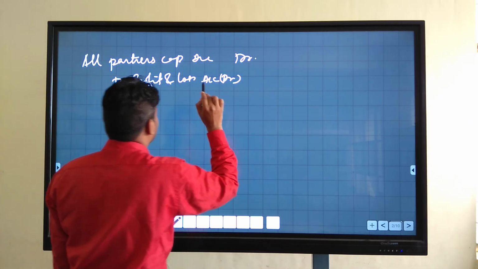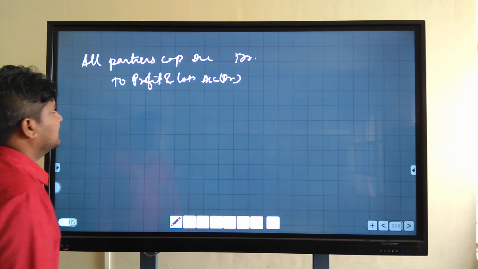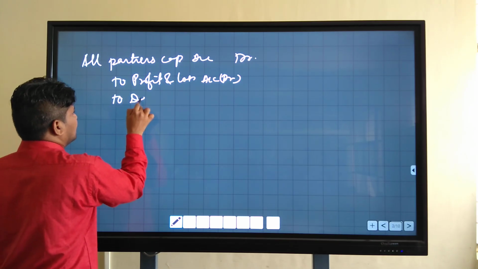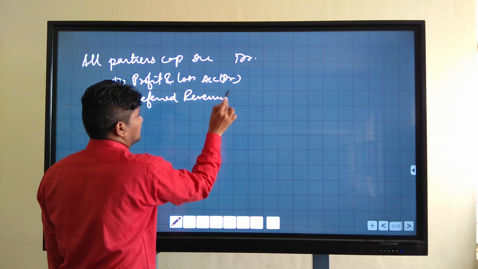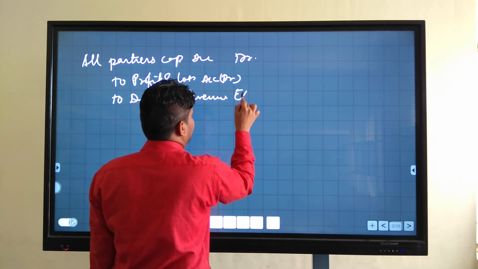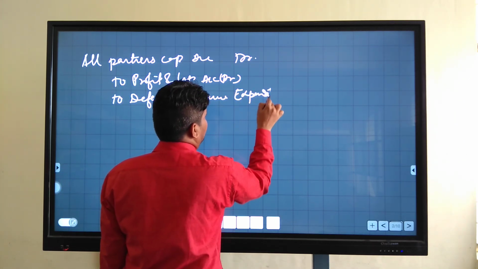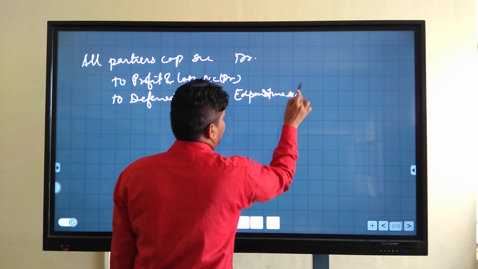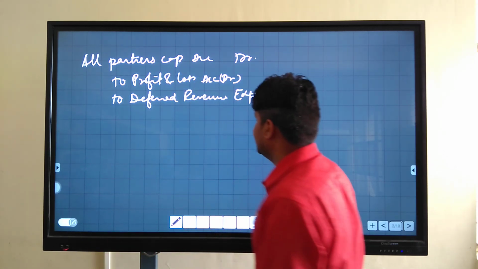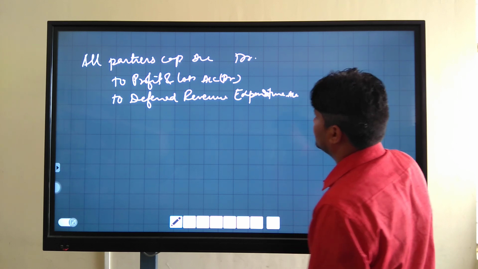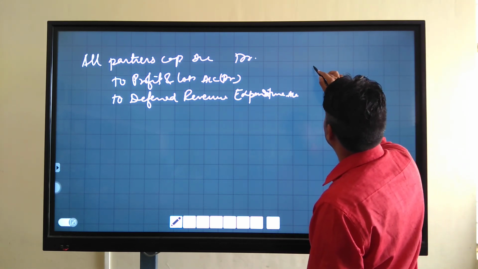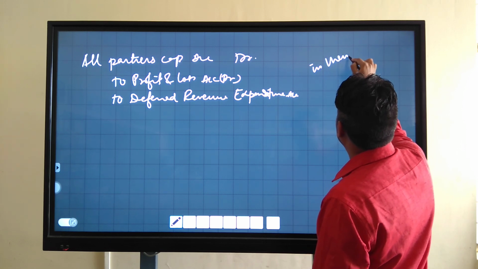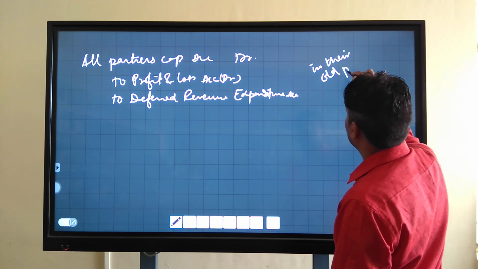It is given in the asset side of the balance sheet, and maybe deferred revenue expenditure account. It is also given in the balance sheet on asset side, and you will distribute in their old profit sharing ratio on the partners.